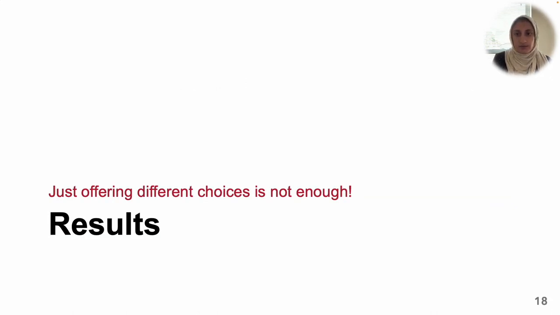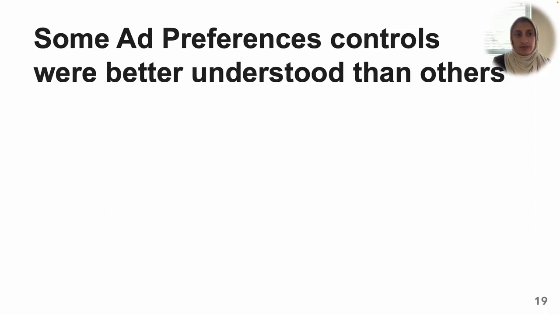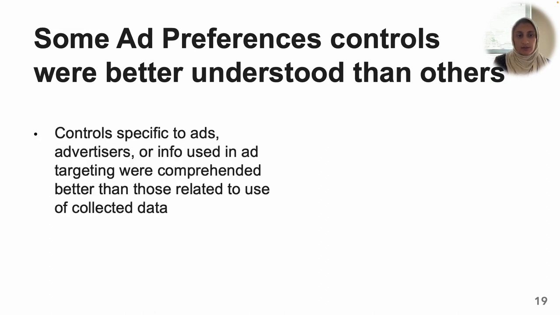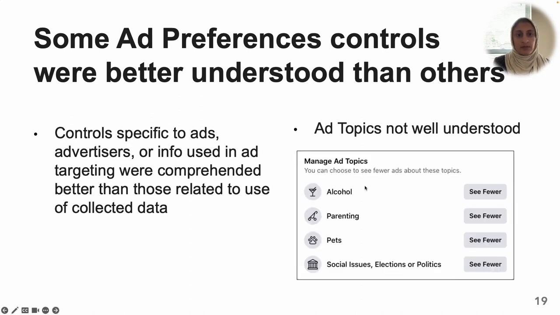Here we want to highlight some results that demonstrate that just offering different choices is not enough. Usability testing plays an important role in understanding what types of privacy controls are actually wanted and needed. For example, we found that some ad preferences controls were better understood than others. Controls that were specific to ads, advertisers, or information used in ad targeting were better comprehended than general controls related to the collection of data.